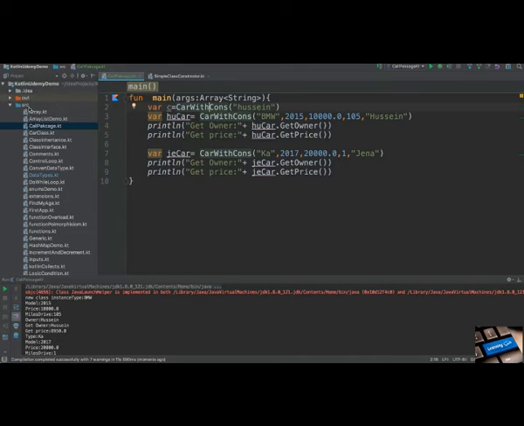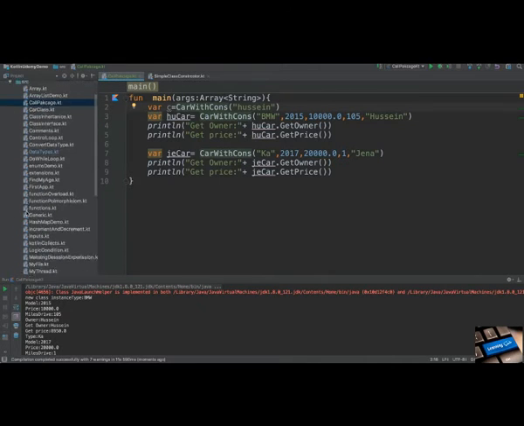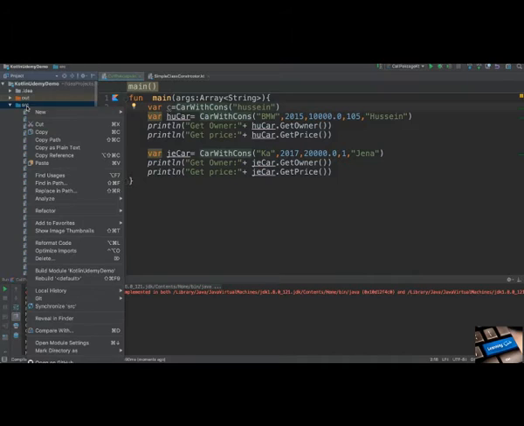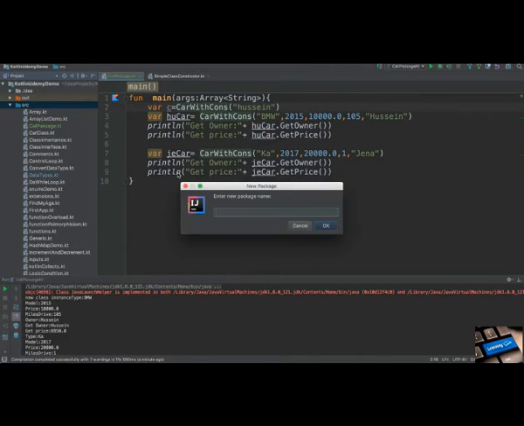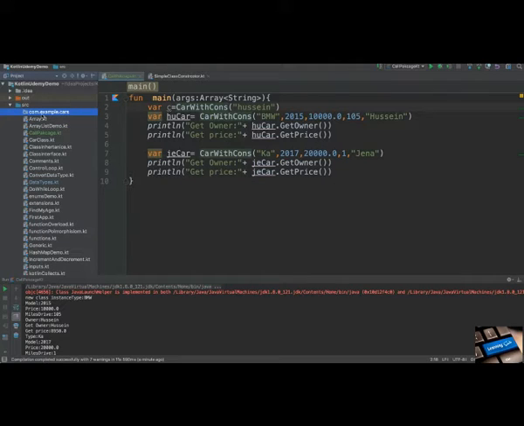But one thing you have to know: when your project grows and you have too many files, all your files will not live in the same package. You will create more packages. So let me just create one package here. I just name it package. And let me give it a name. I name it com.example. Let me suppose Hussein. Okay, I just name this package, or I could give it the name com.example.cars. So this is the package.